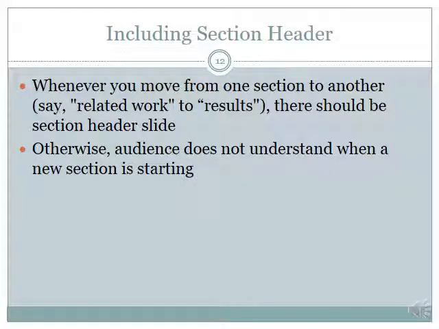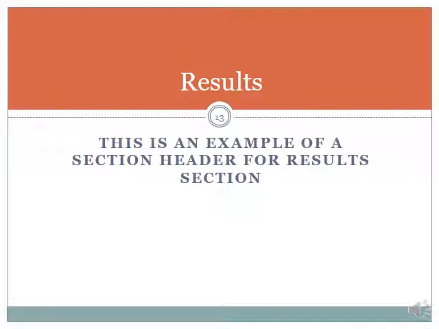Now, this is extremely important to include section headers. So whenever you move from one section to another, for example, from related work to results, there should be a section header slide. Otherwise, audience doesn't understand when a new section is starting. This is a very common mistake which students do because when I sit in their presentation, I'm not able to find out when they have moved from related work to their own technique to their own results. It's very difficult for the audience to know that. So here is an example of a section header slide. So this section header slide says results. That means from this slide onwards, results are starting.